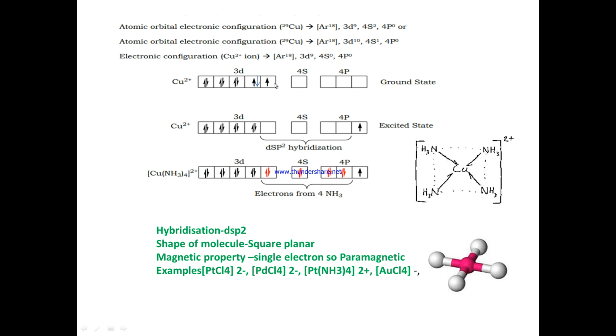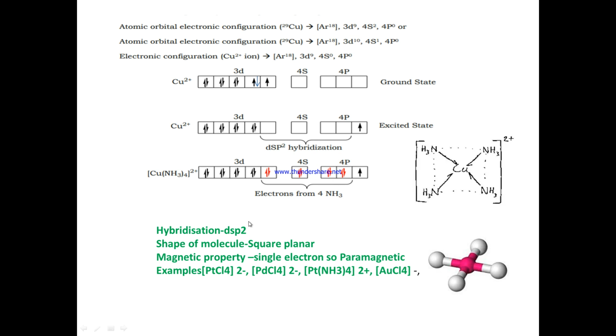So now this is the atomic orbital electronic structure, and this is how we write the ground state. And in the excited state, what is happening? The 3d electron is going to the 4p place in the excited state. So now 1 3d orbital, 1 4s orbital and 2 4p orbitals are participating in hybridization, namely dsp2 hybridization. So now 1, 2, 3, 4 pairs of electrons are donated by the ammonia ligand.